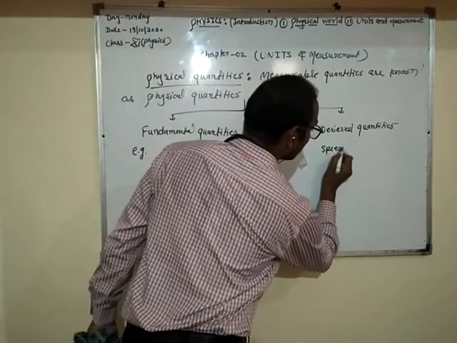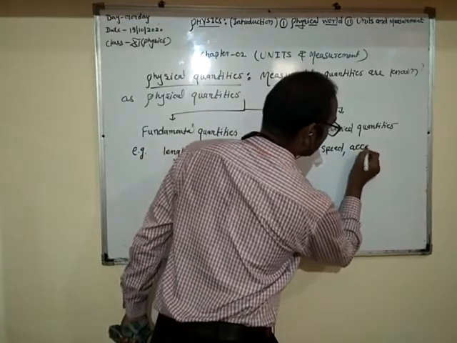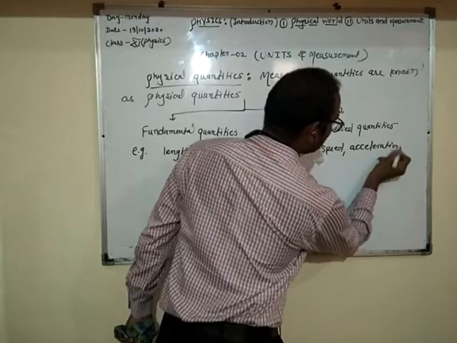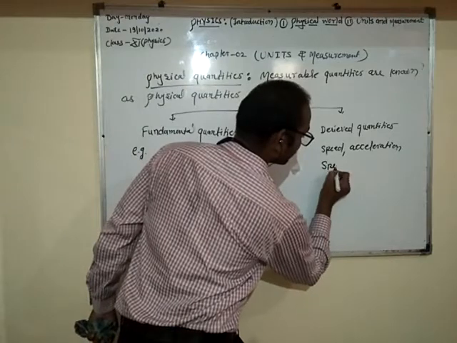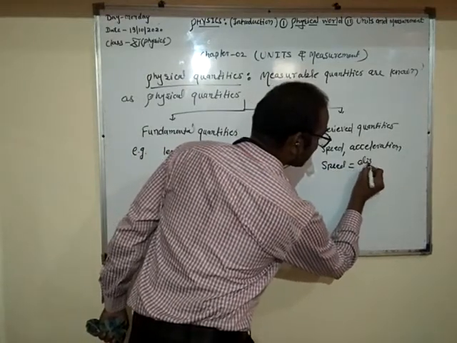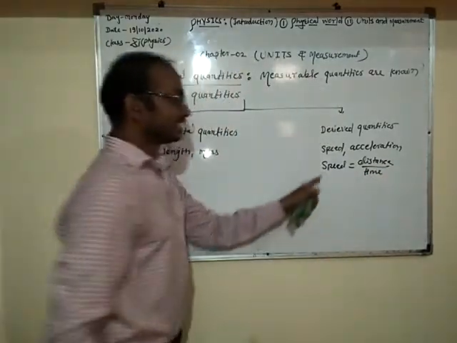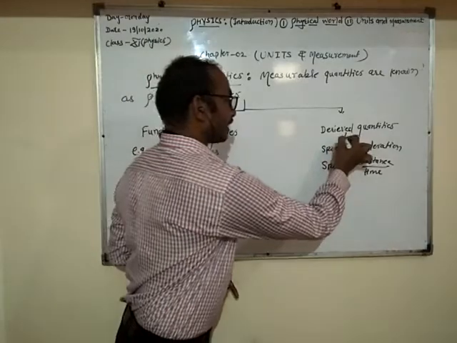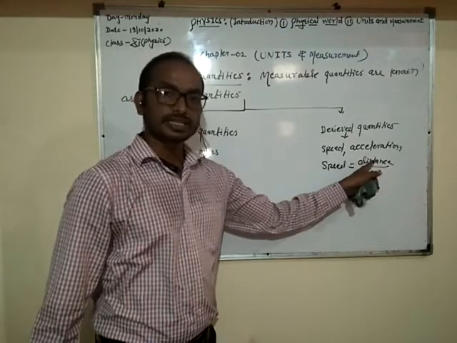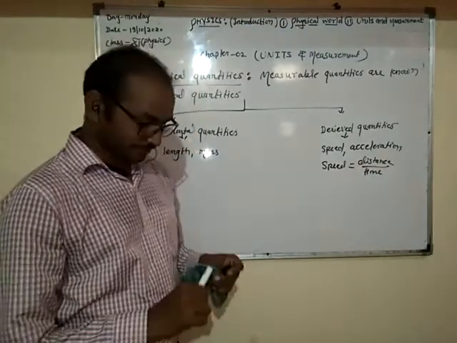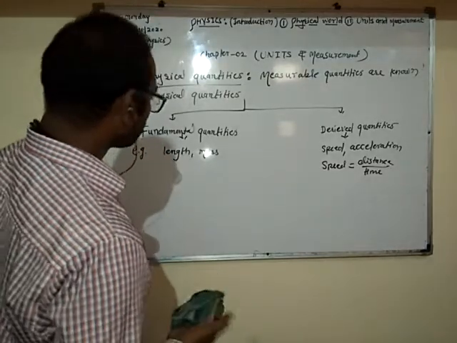Like derived quantities: speed, right? And acceleration. These depend on other quantities, so that's why we call them derived quantities. Like speed. Speed depends on distance and time, right? So these quantities depend on other fundamental quantities. Speed is made by two fundamental quantities, distance and time. That's why it depends on other quantities. Okay, so you understood physical quantities, right?